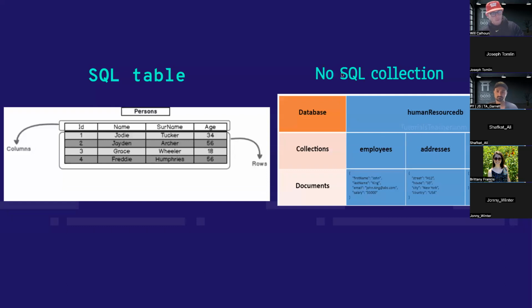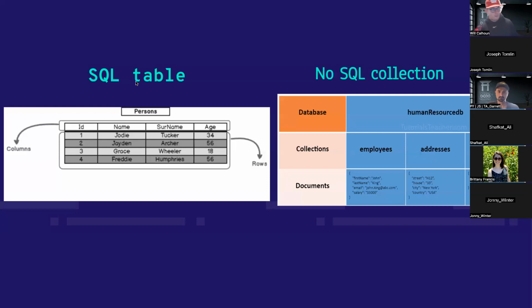Now, if you are from Java or Python, then you are familiar with the image on the left. This is what we call a SQL table. There are really two big main categories of databases. One is called a relational database, and the other is called a non-relational database. Those are the two big ones that we're going to be talking about and dealing with.